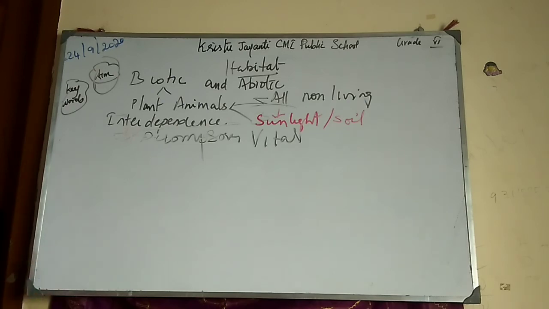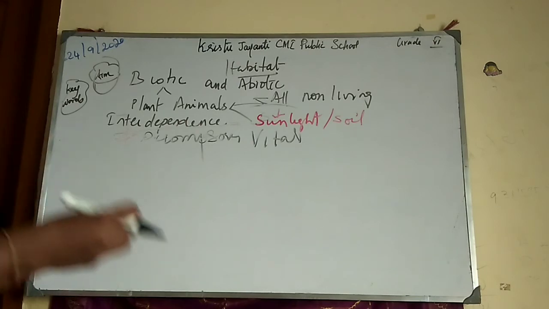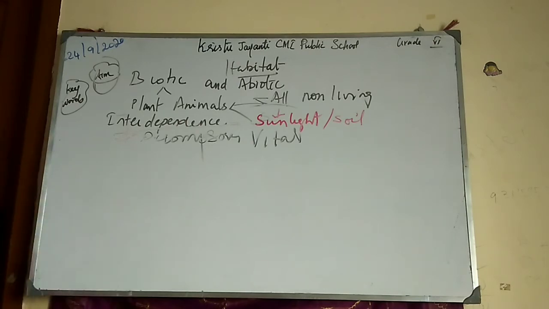The same way, these minerals are also one important nutrient which helps in our body in several ways. For example, without getting disease, we have to live. For that, to improve immune power, there are some minerals which will help. And suppose for digestion in our body, some chemicals must be produced. Only those chemicals will act on the food and split the food. For that, some minerals are needed. You will learn in detail in higher classes. And these minerals are again present in the soil, which is an abiotic thing, and without that animals cannot live a normal life. So that is called interdependence.